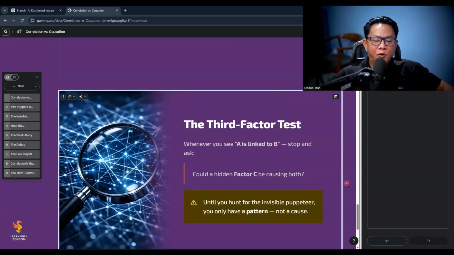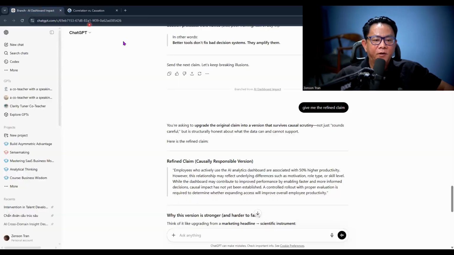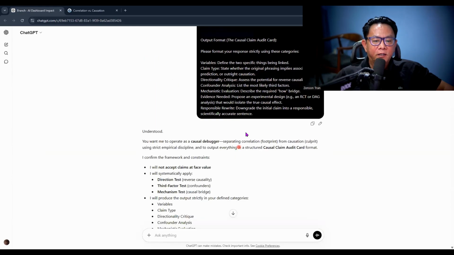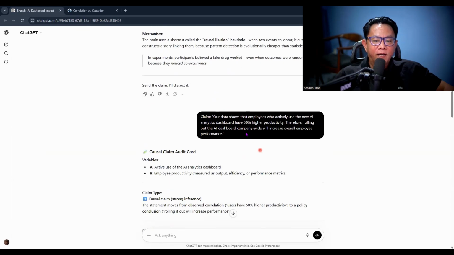Now, let me show you how to use AI to help you identify the third factor, the confounder. Let's take a look at this claim. Our data show that employees who actively use the new AI analytic dashboard have 50% higher productivity. Therefore, rolling out the AI dashboard company-wide will increase overall employee performance.